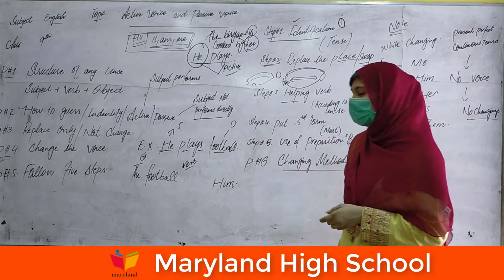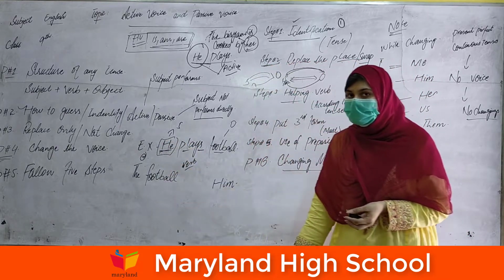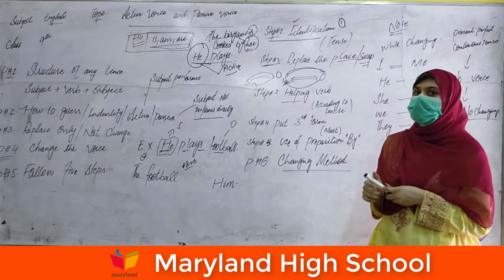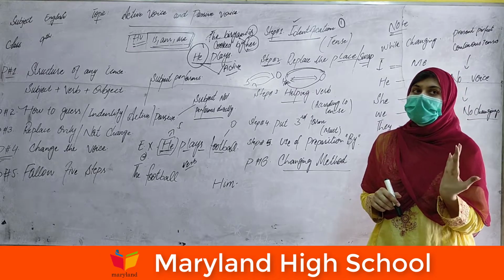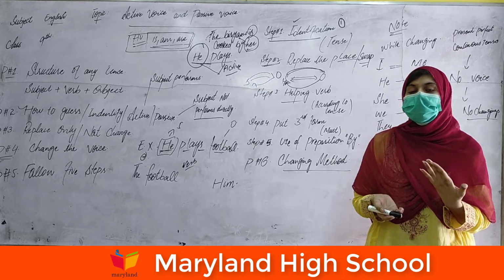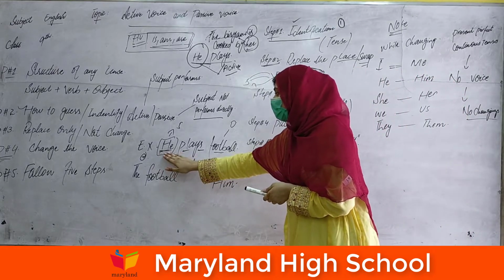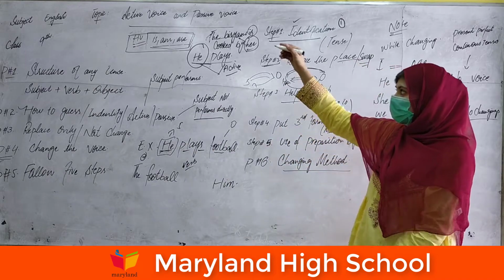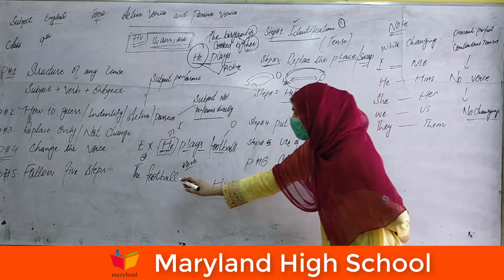How many persons are playing football? Only one person. I already discussed that if we have a singular thing, we have to use is. If we have more than one thing, we have to use are. If we are only discussing myself, we have to use am with the I. Okay, how many persons are playing? Only one person is playing, so he is singular. We have to put is because we have a singular one. The football is.